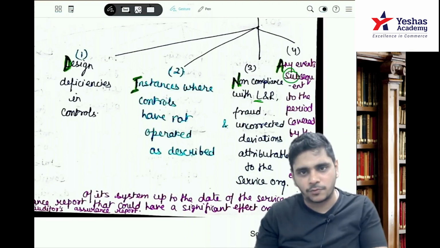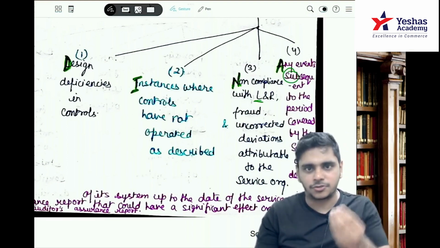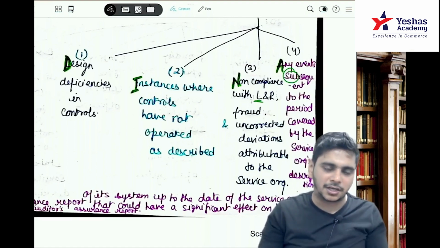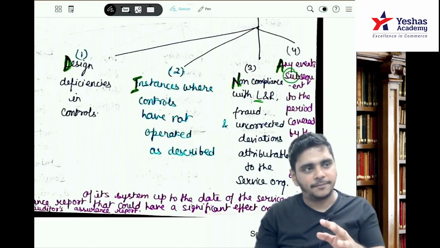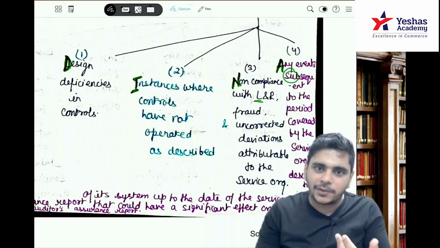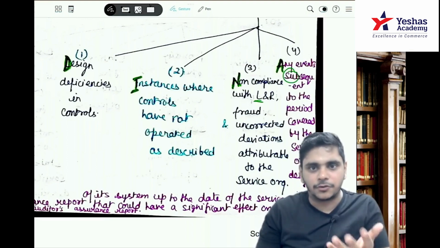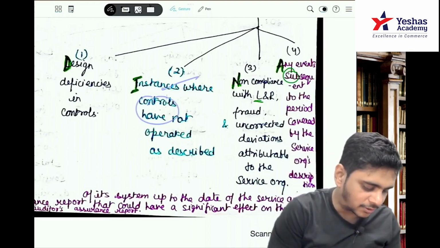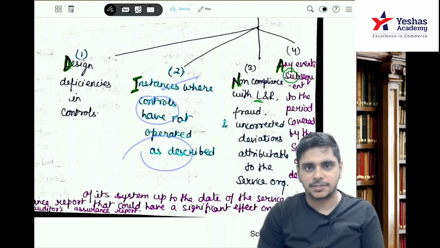And if there is no approval, it should be detected. Now there were 3-4 entries in the ledger where the transaction was of 1,20,000, 1,30,000, but it was not populated. So these are the instances where controls have not operated as described.